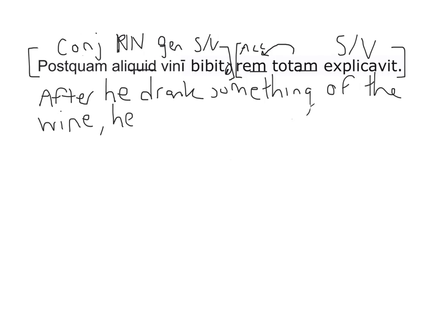And explicavit is the perfect tense of the verb to explain, as we can see from the ending it and the stem explicav- ending with the V. And it is the perfect tense because we can find explicav- ending in the V in the third principal part, which is the perfect form of the verb. So, translated, it would be he explained.